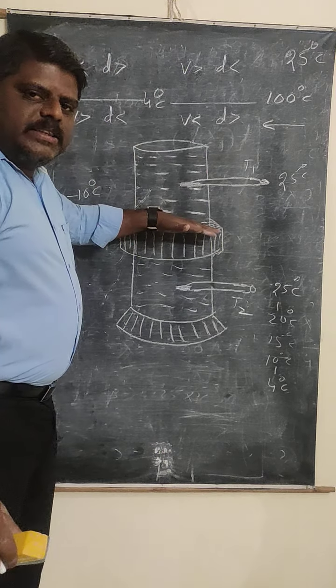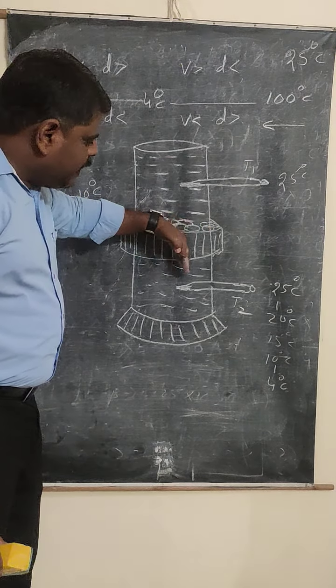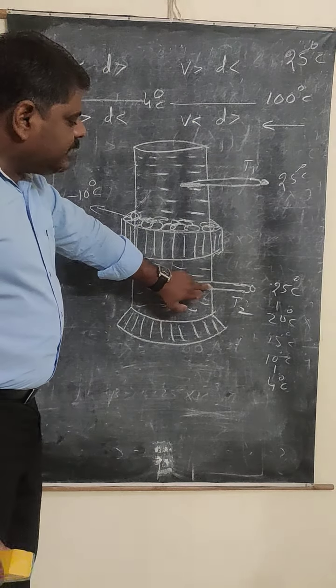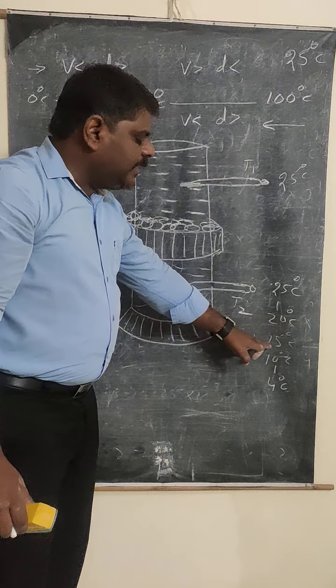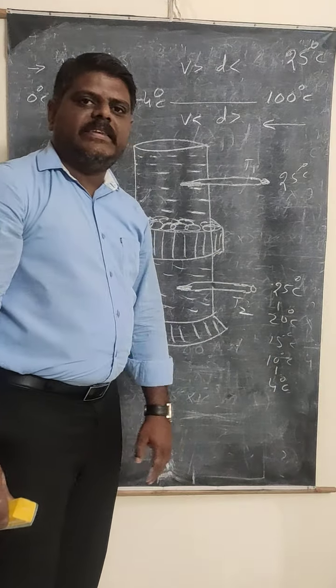Continuously the density of this part of the water is increasing and the volume decreasing. That's why it is coming down, and the thermometer shows 20, 15, gradually 10 degrees Celsius, and it will come to 4 degrees Celsius.